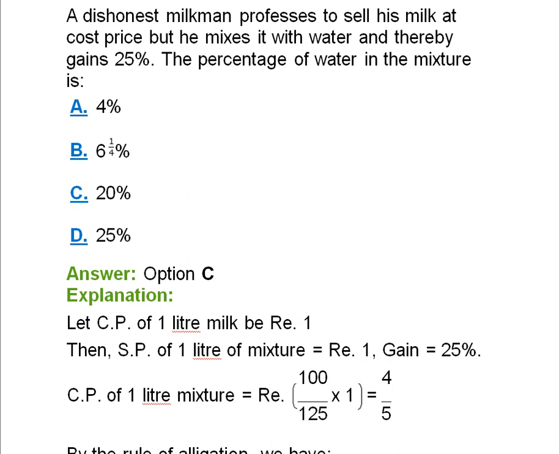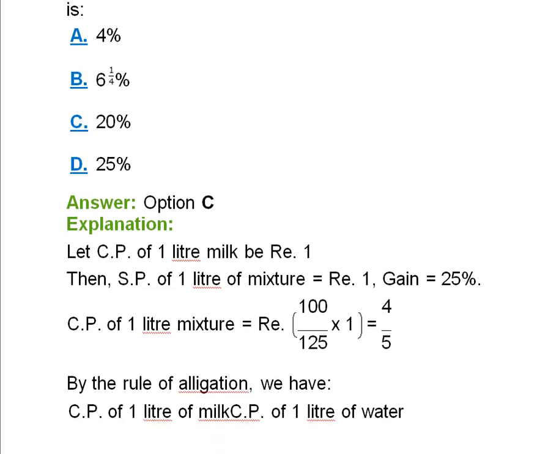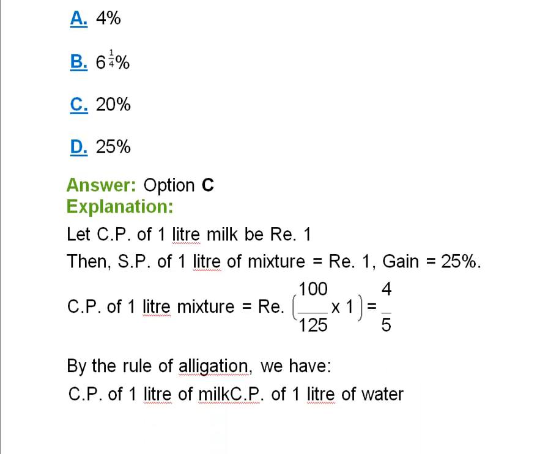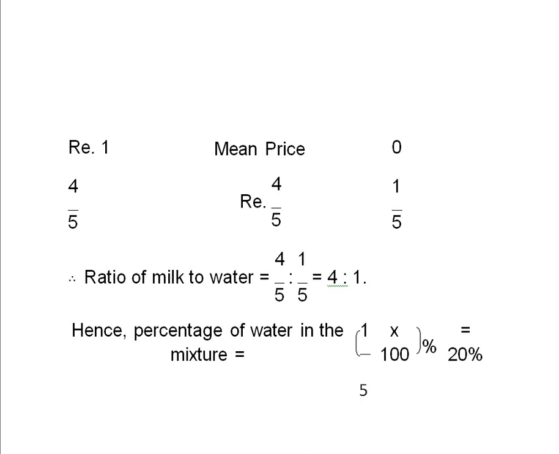Okay, so we have to calculate the percentage of water in the mixture. We'll consider let the CP of 1 liter milk be rupees 1, then SP would be rupees 1, and gain is 25% as it is given. Now CP of 1 liter mixture is 100 by 125 into 1, which is 4 by 5. Now we will apply the rule of alligation. If you do not know the rule of alligation, it was explained in alligation and mixture part 1.